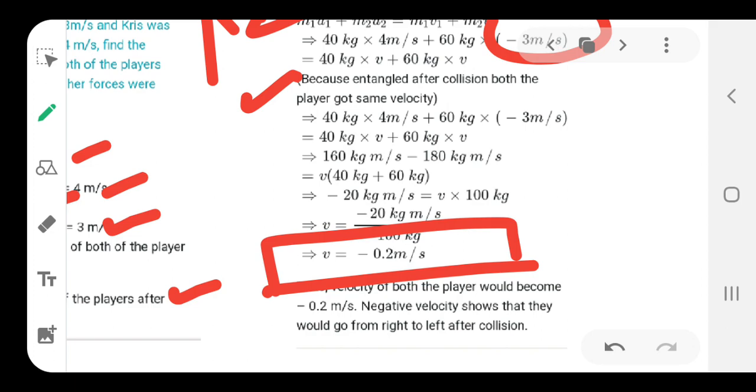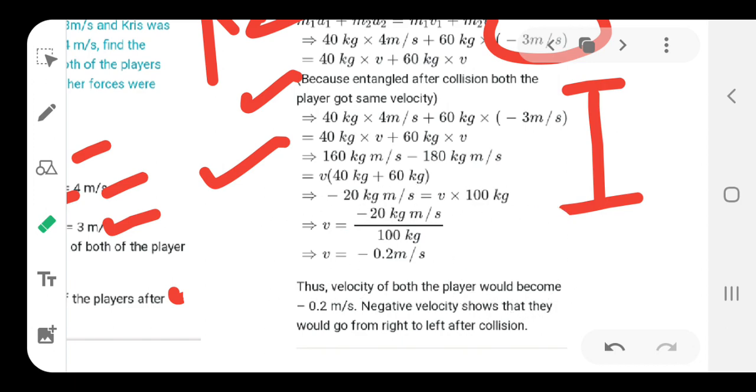So please make sure when you do the algebraic calculation, please make sure to put the right values and with the right sign. Okay, normally negative and positive signs play a big role here. If you just miss the sign convention, the answer will be totally wrong. So practice it as much as you can.